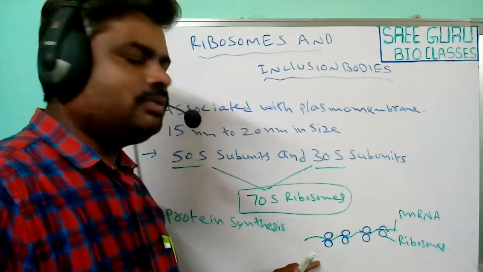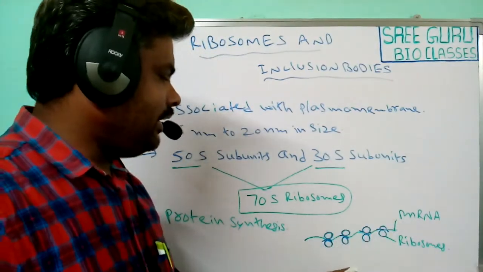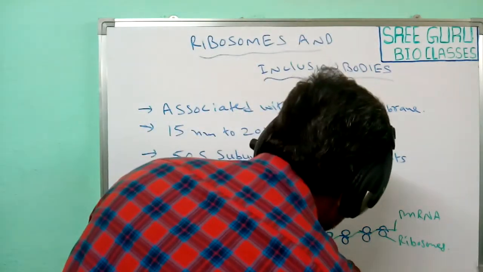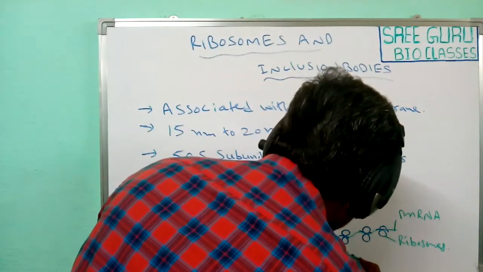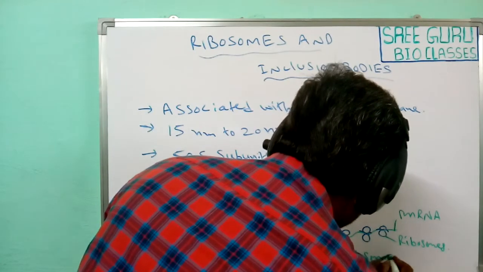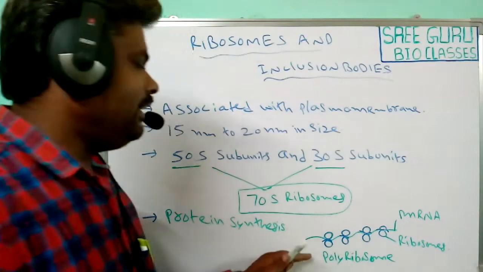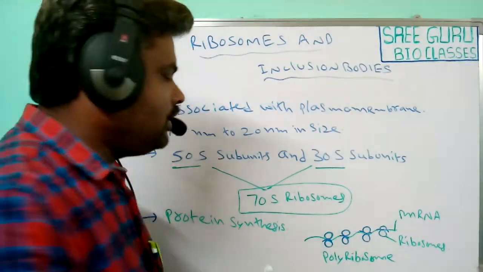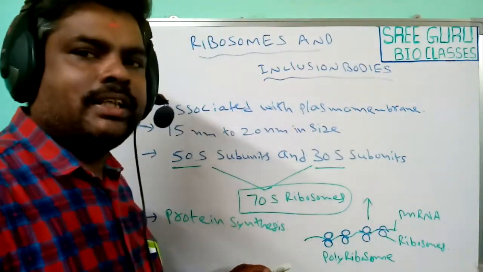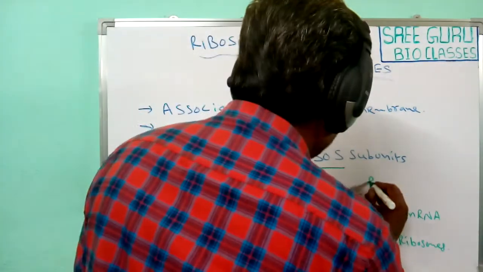Whenever ribosomes are attached to the mRNA, this structure is known as a polyribosome. This polyribosome translates the genetic information into protein.